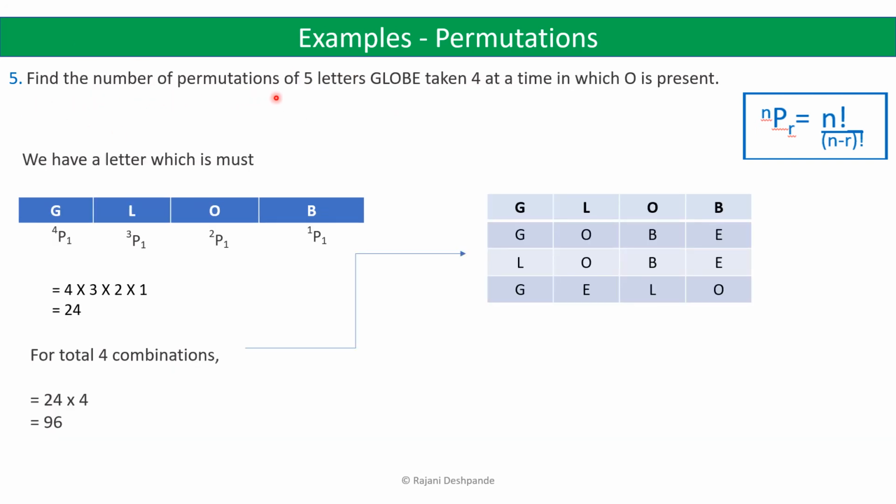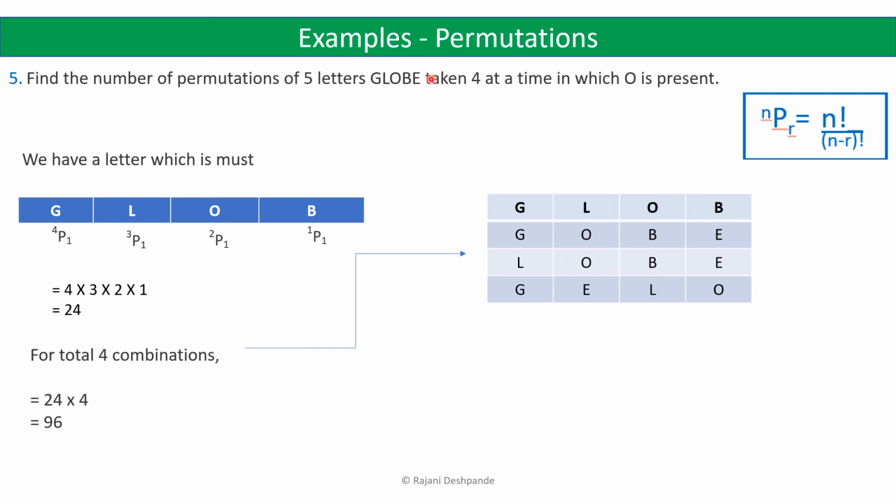Find the number of permutations of 5 letters of the word GLOBE taken 4 at a time in which O is present. So a word is given here, GLOBE. Now this has 5 letters, G L O B E. Now we have to form a 4-letter word, but the condition is that O must be present in that word.